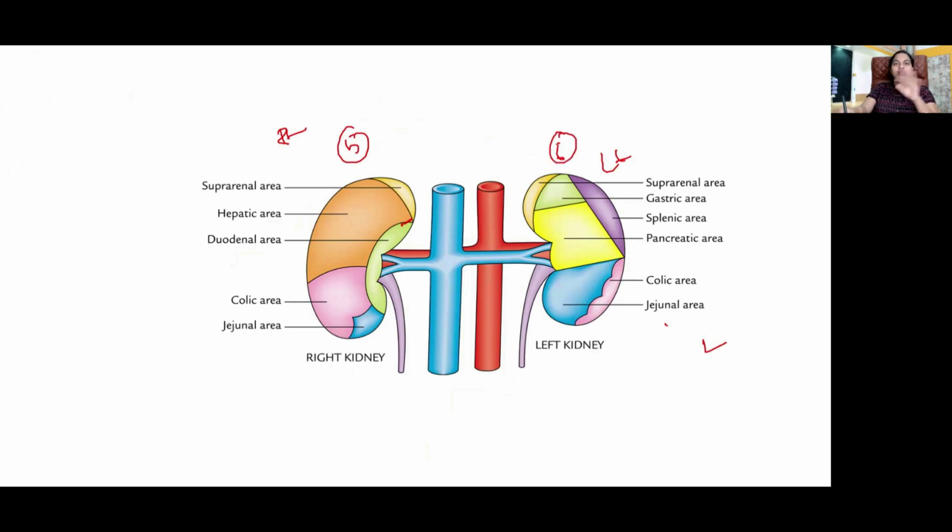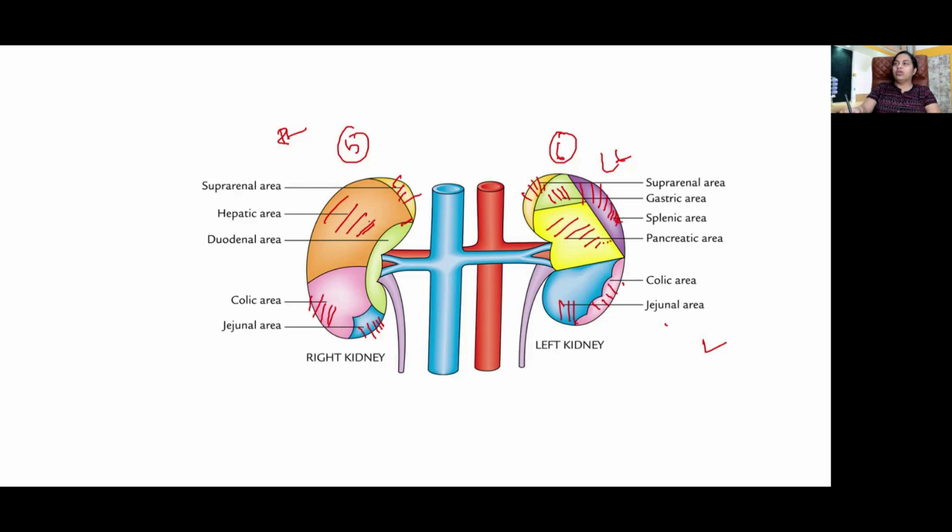Okay, so common to both will be 3 impressions. One is the suprarenal as you see here above, below medially the jejunal impression, below laterally the colic impression. On the right side, the liver is related to it. And on the left, you have the stomach and the spleen. In addition, on the left, that sixth impression, remember, is the pancreas.